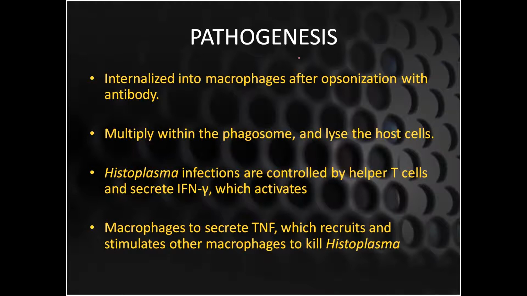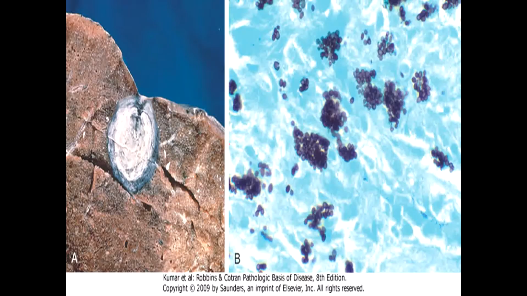As far as pathogenesis is concerned, we have just said that it is intracellular. So it is going to internalize into macrophages after opsonization with antibody, and it is going to multiply within the phagosome. It is then going to lyse the host cells. Histoplasma infections are controlled by helper T cells, which secrete interferon gamma, which activates further macrophages, which secrete TNF, which recruits macrophages to kill the Histoplasma, and then it can reside here.